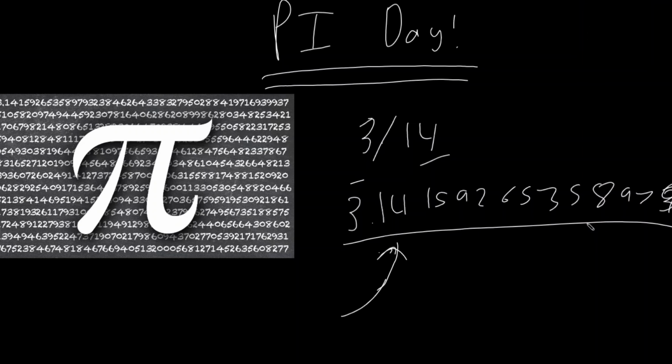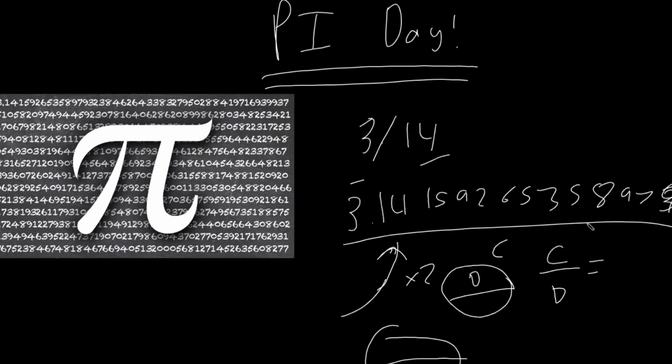And the reason that's so special is because pi has been known for a long time, right? The ancient civilizations like India and Greece made connections between a circle's diameter, or the line that's like this, and the circle's circumference, like this. What they realized is that for all circles, the ratio of the circumference to the diameter is the same. That's pretty cool, because if I scale up the circle by 2, I know that the ratio of the circumference and the diameter is always going to be the same. And this ratio just is pi, as you might have guessed.